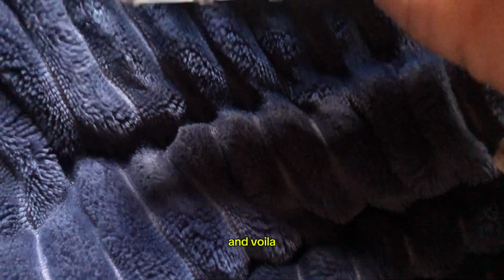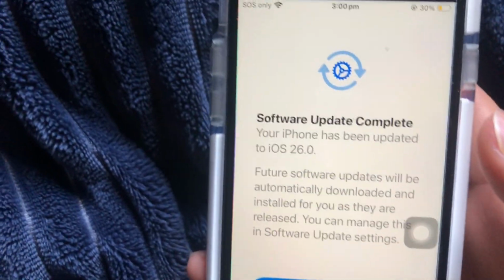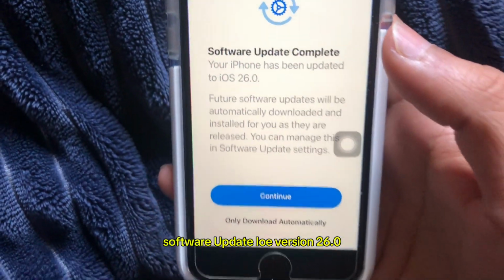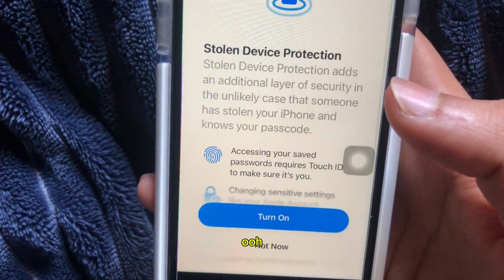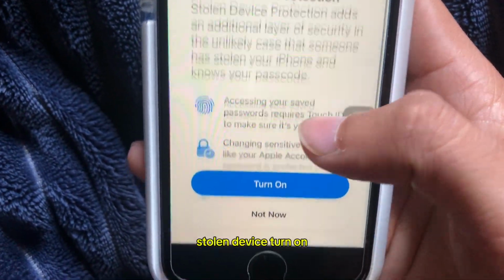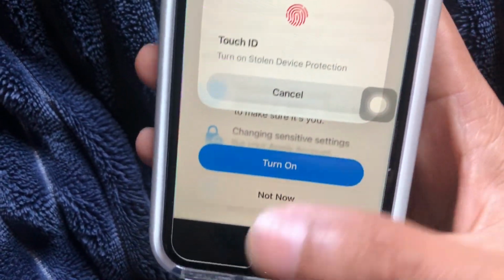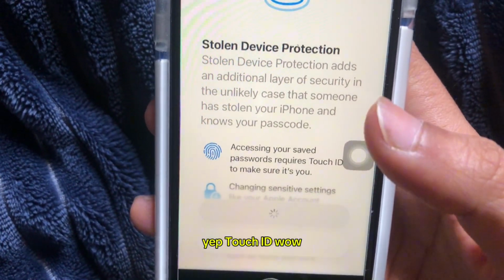Sorry, you're not allowed to see my passcode. And voila, software update iOS version 26.0. Yep. Stolen device protection turn on. Yep, Touch ID.